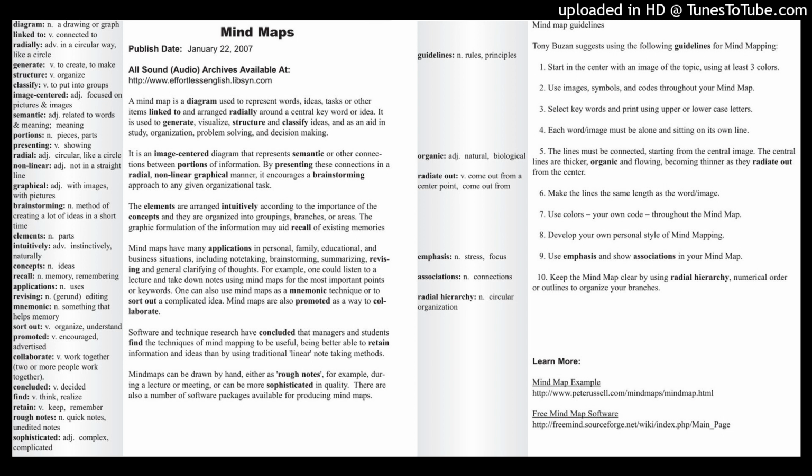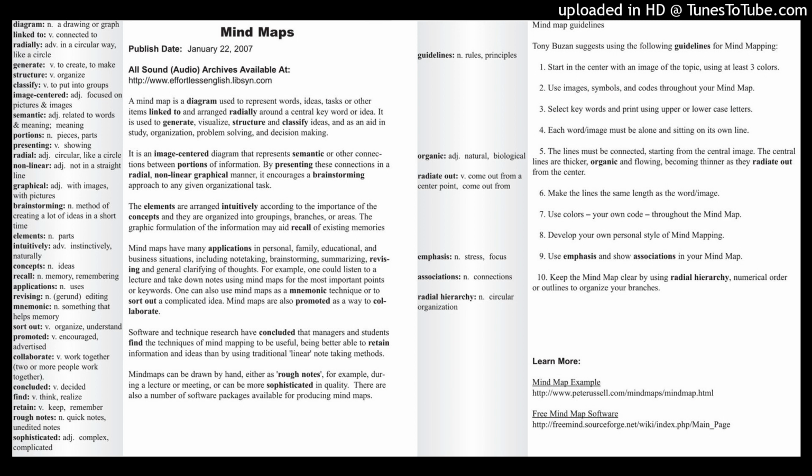All right, we see the word nonlinear. Mind maps are nonlinear. Nonlinear means not in a straight line. So linear means in a straight line. It comes from the word line, linear. Nonlinear, not in a straight line. That same sentence, we see nonlinear graphical manner. Mind maps are also graphical. Graphical is quite similar to diagram, except graphical is an adjective. Graphical means with images, with pictures.